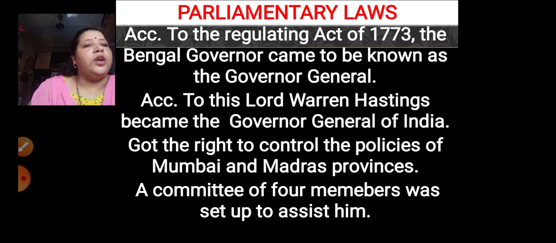He got the right to control the policies of Mumbai and Madras, these big cities. Mumbai and Madras provinces came under the direct control of this Governor General. A committee of 4 members was set up to assist him. He was not going to do the work on his own, so a committee of 4 members was made to help him out. According to parliamentary laws, these were the provisions made, or the changes brought about.